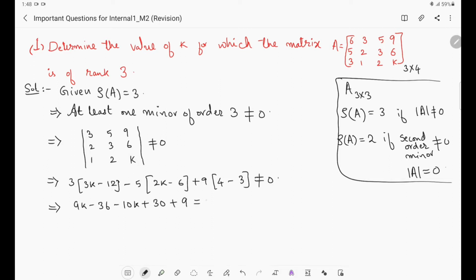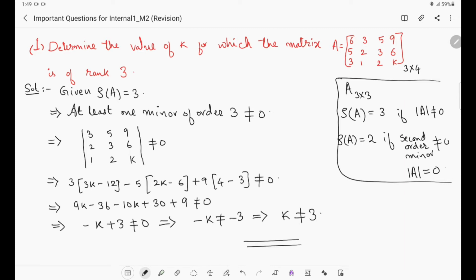Is not equal to 0. Now simplify this. What will happen here? 9k minus 10k is minus k, and here minus 36 plus 30 plus 9. 30 plus 9 is 39 minus 36. So plus 3 is not equal to 0. Further simplify this. Minus k is not equal to minus 3, which implies k is not equal to 3.